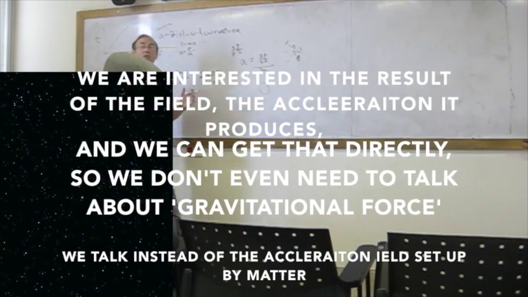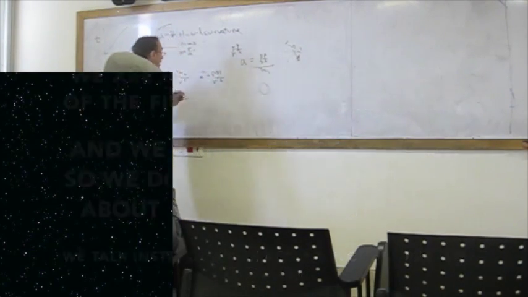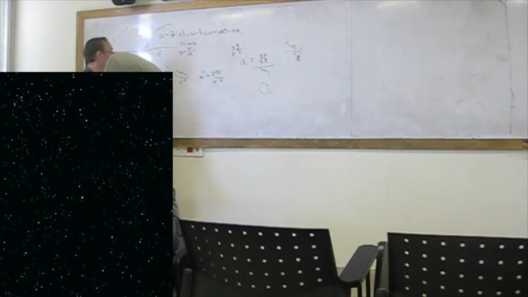So gravity produces an acceleration field. What that means is that at any point in space, at a given time, you have a bunch of particles. You have a particle moving with a velocity in this direction with a certain speed. Another one is moving like that. Another one is moving like that. Whatever. As they cross this point, if they're crossing here simultaneously, let's say, if it's a static field, it doesn't matter, then they all experience exactly the same acceleration, irrespective of their mass and irrespective of their initial conditions, their speed and direction. And that's why you can uniquely define at each point in space the acceleration field.